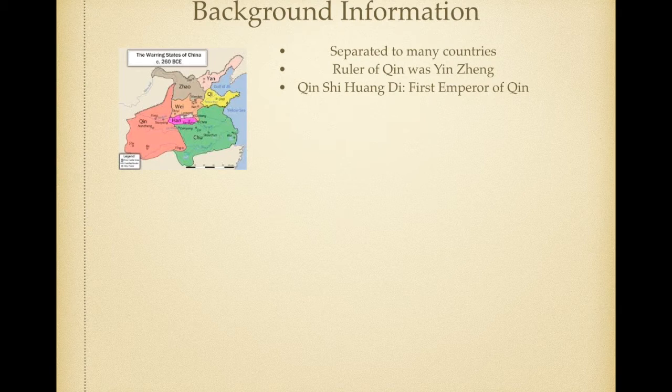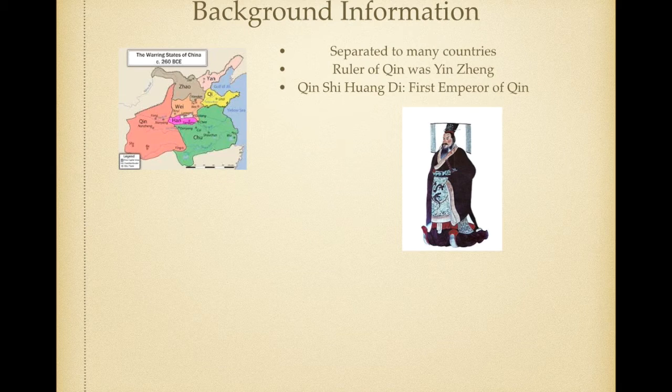He later renamed himself Qin Shi Huangdi when he managed to conquer all of China, and he subsequently became the first emperor of Qin, and that's why he's called Shi Huangdi, because Shi means original or first. And that's a pretty picture of him.